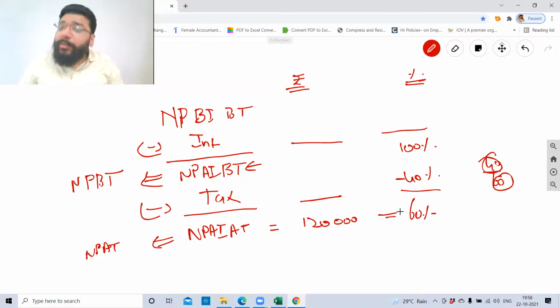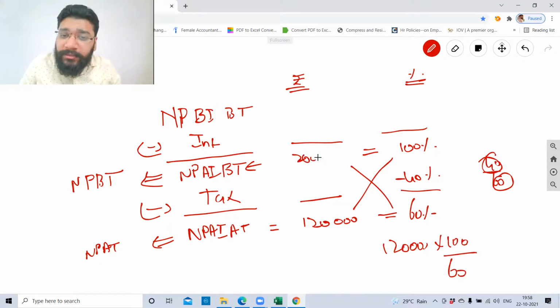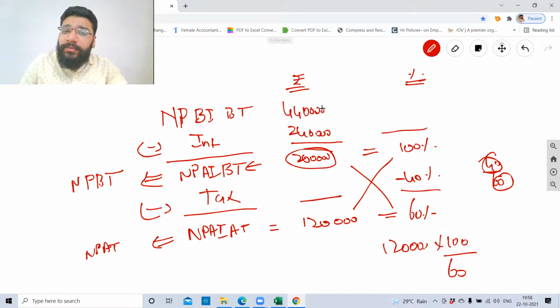So 1,20,000 is equal to 60%. Then what is it for 100%? If you cross multiply, you will get the answer. 1,20,000 into 100 divided by 60. You will get 2 lakh rupees. And now you have interest already calculated, which is 2,40,000 rupees. With this 2 lakh, if I add 2,40,000 rupees, what will you get? 4,40,000 rupees. So cross check. From 4,40,000, if I minus 240, am I getting this 2 lakh? From this 2 lakh rupees, what is 40% tax? 2 lakh into 40% is 80,000. So from 2 lakh, you minus 80,000, are you getting this?